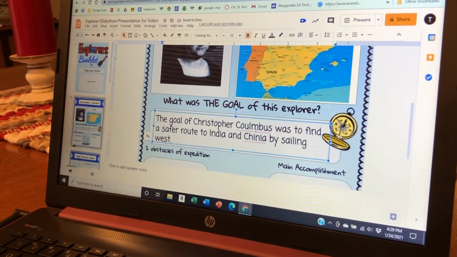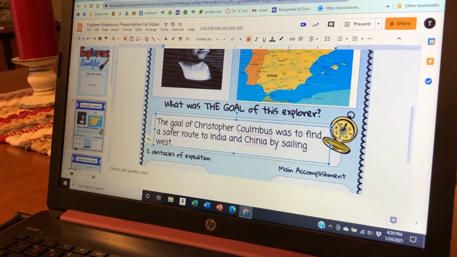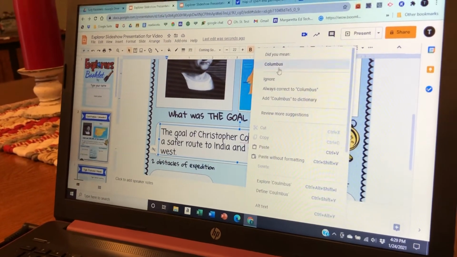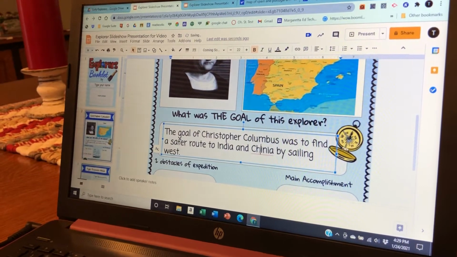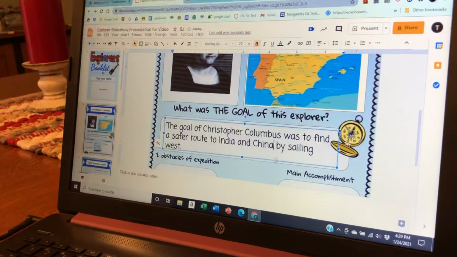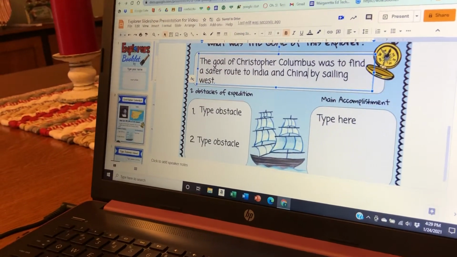So we want to make sure that we spell things right. So there's a red line here. So if I click on that word and right click, I can change my spelling to Columbus. Same thing with China. I right click. And so now my spelling is correct. And I would do that with my obstacles.